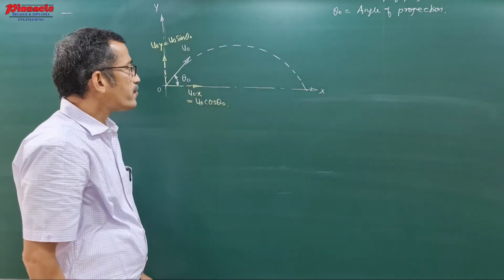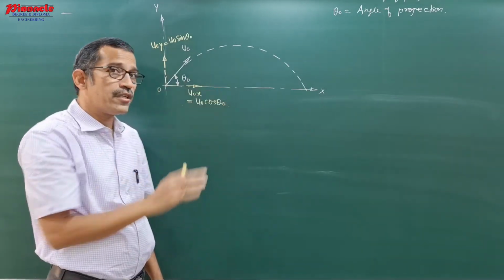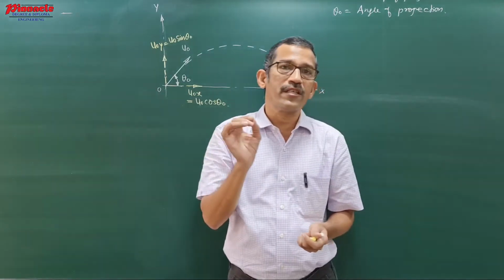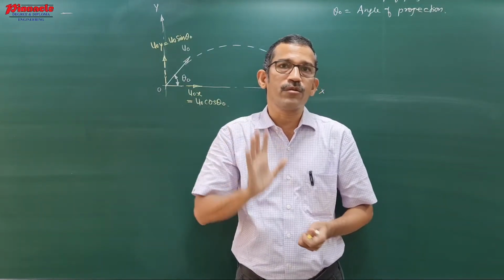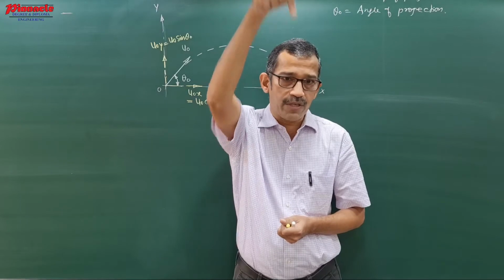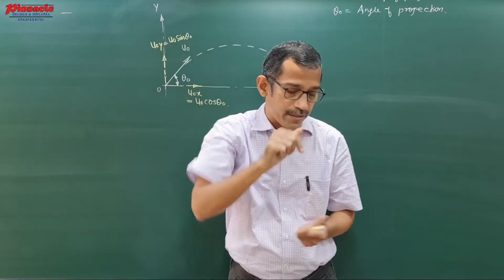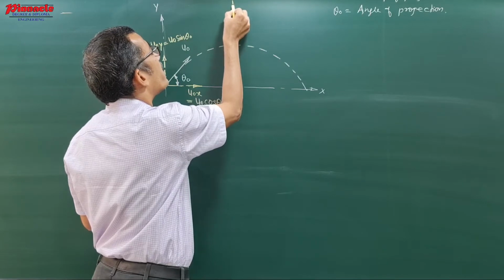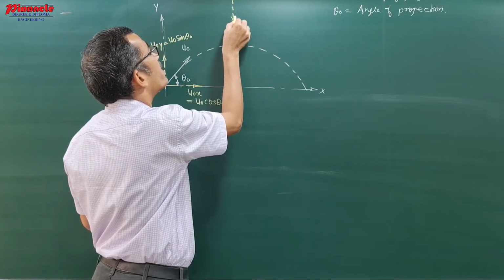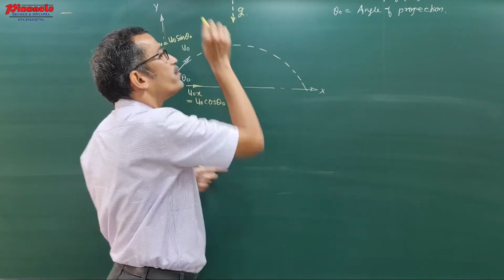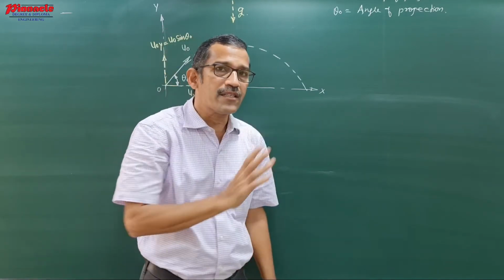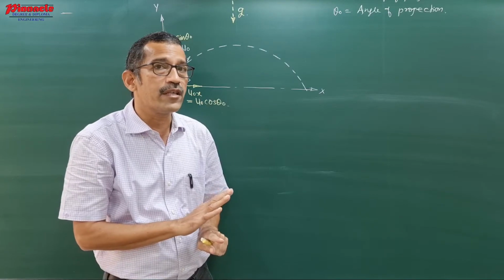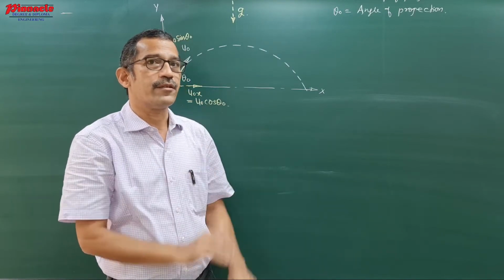Now projectile motion is a type of motion in which once a body is projected, it is subjected to only acceleration due to gravity. Acceleration due to gravity acts in the vertically downward direction. That means the resultant acceleration of the particle is nothing but g, acceleration due to gravity. As the resultant acceleration is only in the vertical direction, in the horizontal direction there is no acceleration.